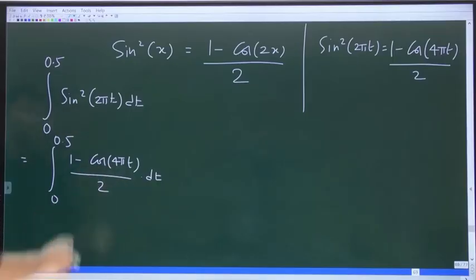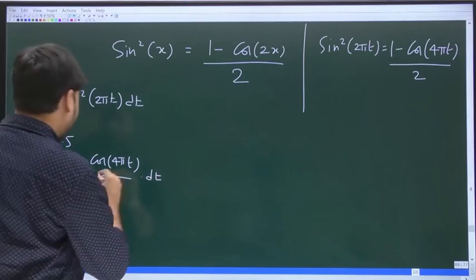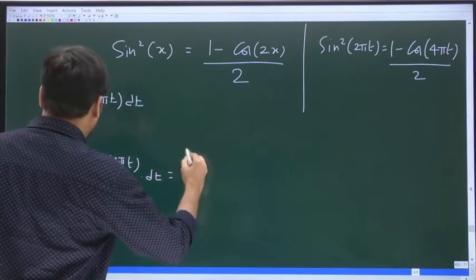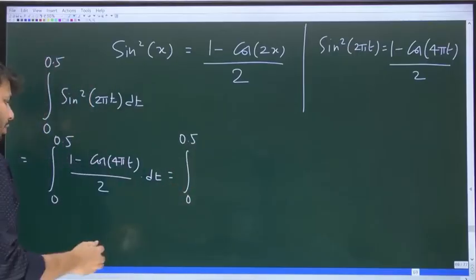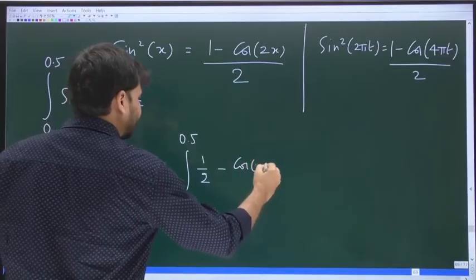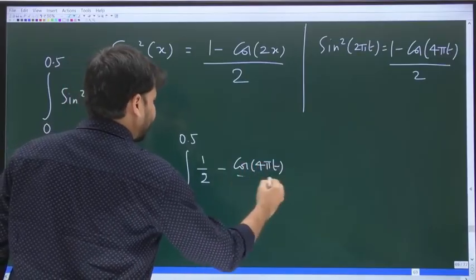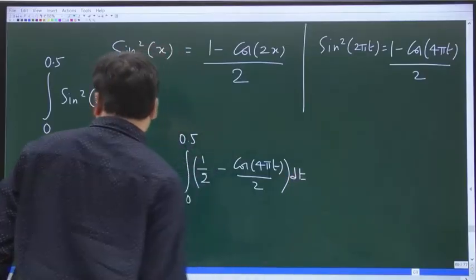Now this can be written as the integration from 0 to 0.5 of 1 by 2 minus cos of 4 pi t by 2, with respect to time.